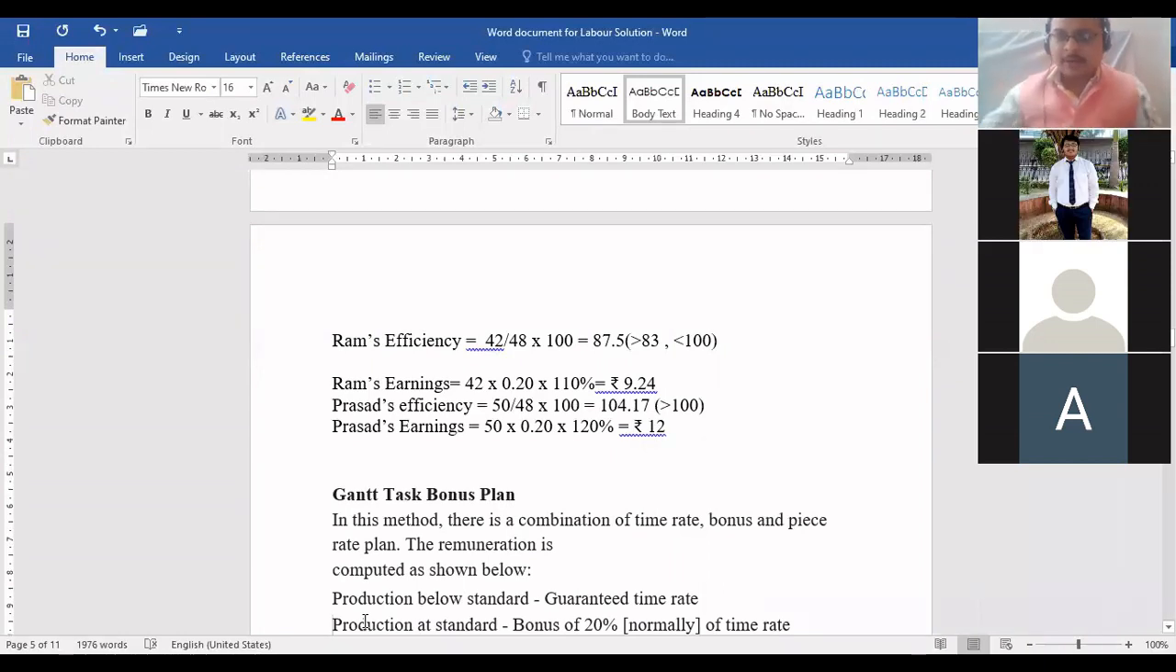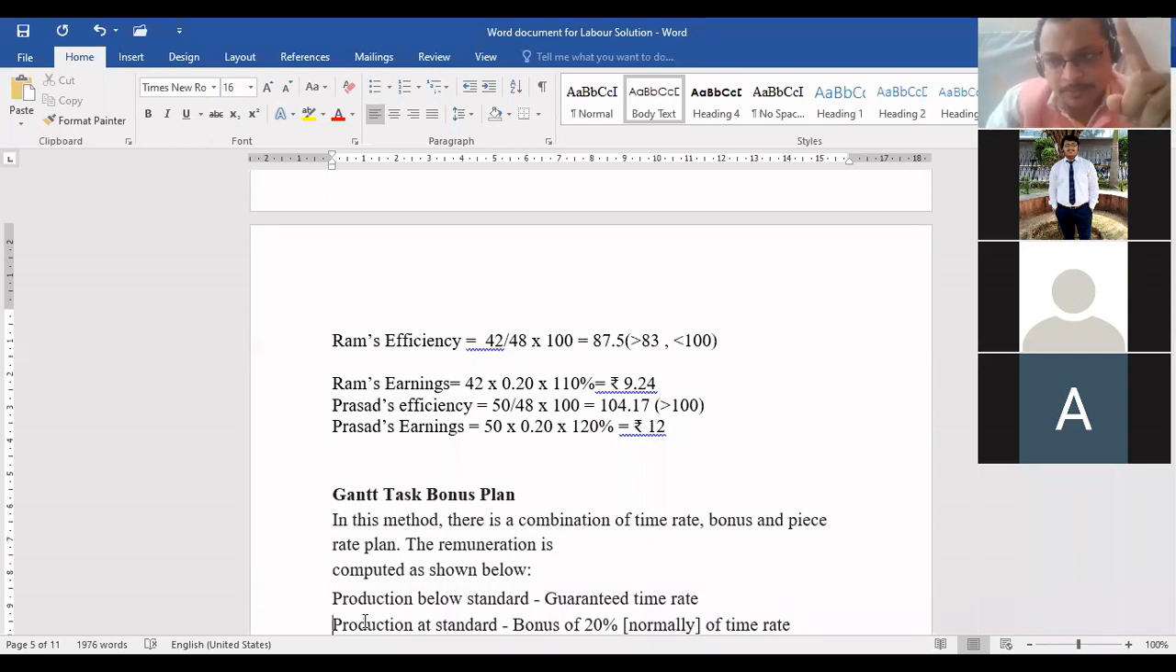Now see, beta. Gantt has classified workers, or he has categorized them, in 3 ways. He said there are some standards. The workers either can achieve the target, or cannot achieve the target, or can achieve more than the target. All 3 possibilities are there according to Gantt. So Gantt says there are 3 ways we can classify the wages of the worker.